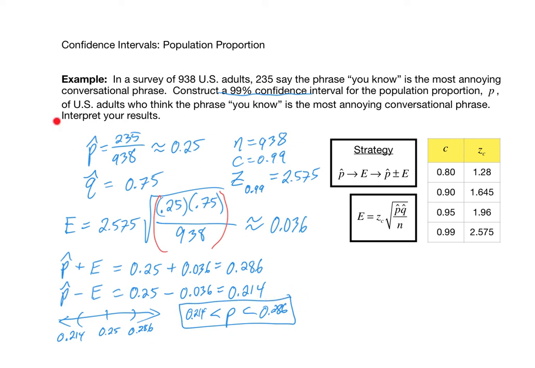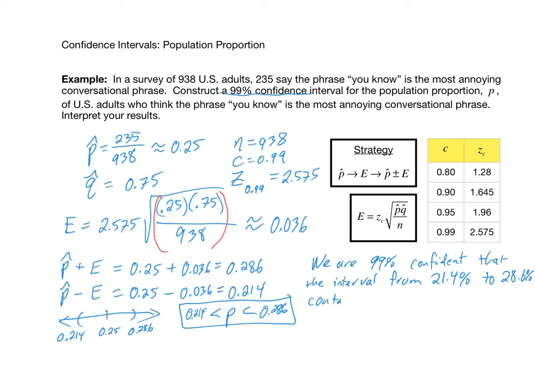So we ultimately need to interpret our results. You should always plan to write a little sentence to end these problems. So how confident are we in this interval here? Well, we're 99% confident that the interval from 0.214, of course, is 21.4%. And the reason I'm converting it to a percent is because we're talking about a percentage, not a mean. So we are 99% confident that the interval from 21.4% to 28.6%